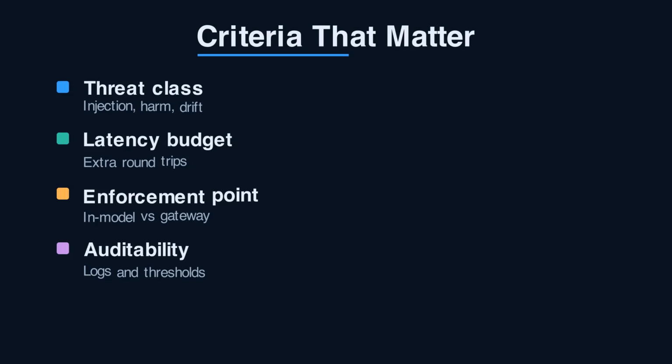First, what threat class: harmful content, prompt injection, data exfiltration, or off-topic drift? Second, added latency, since every external call adds tens to low hundreds of milliseconds. Third, cost per call. Fourth, where enforcement lives: inside the model's behavior or as a hard external gate you control. And fifth, auditability. Can you log, threshold, and prove what was blocked?